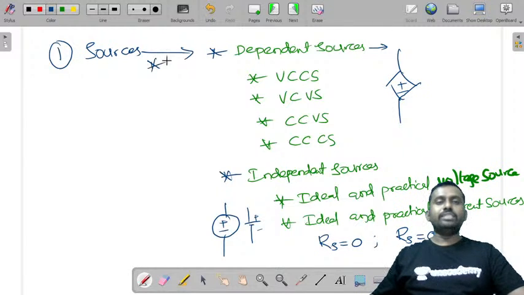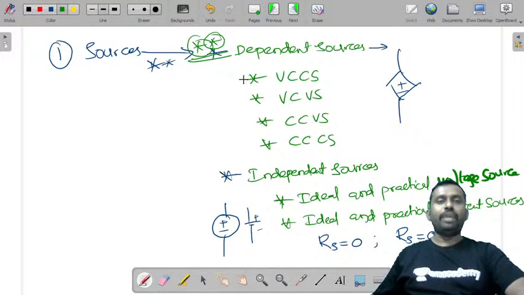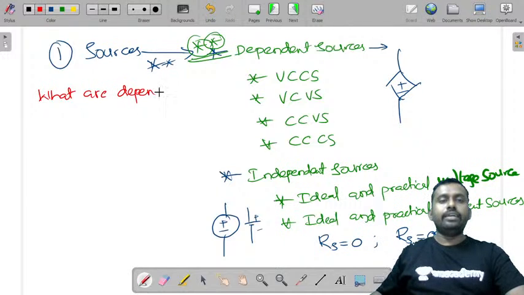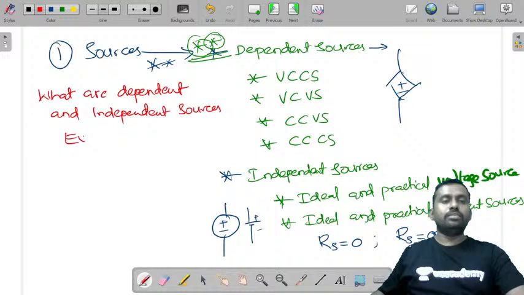In some of the examinations in your semester, sometimes you'll be asked about these dependent sources. I'll write the question: What are dependent and independent sources? Explain. So this is one question that is generally asked in your semester examinations. Hope you are able to understand these different types of sources.